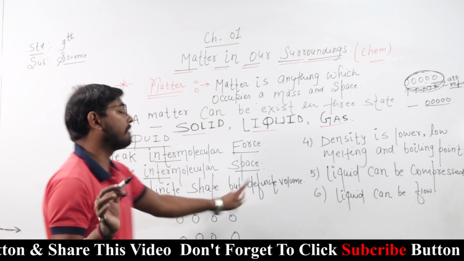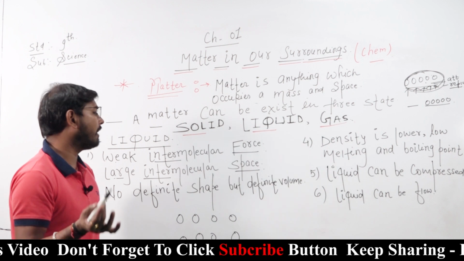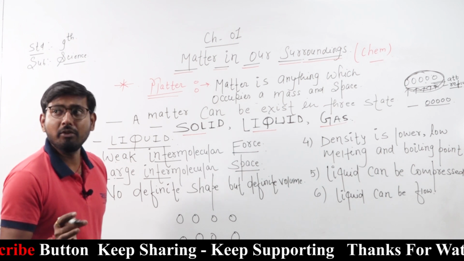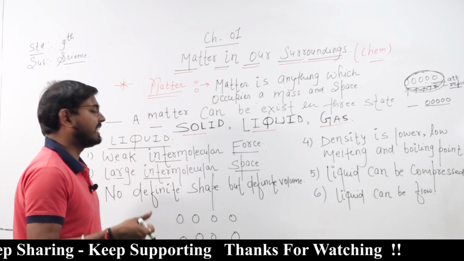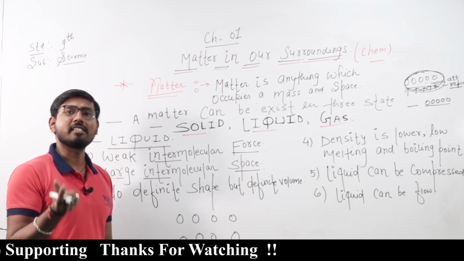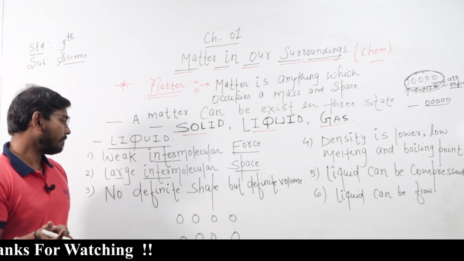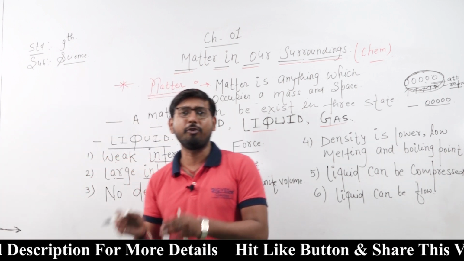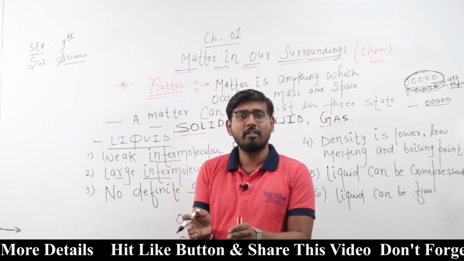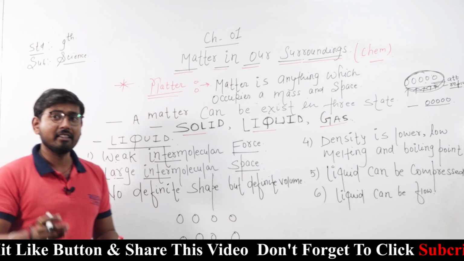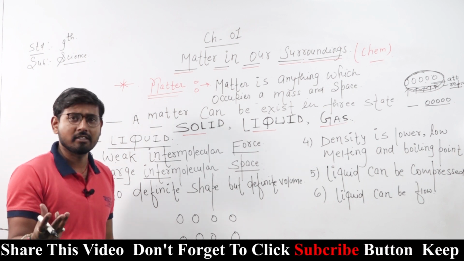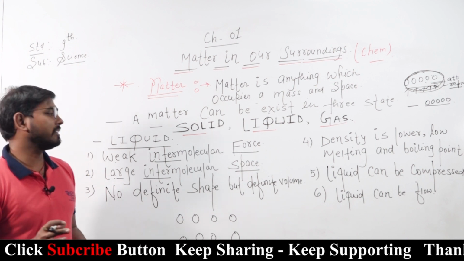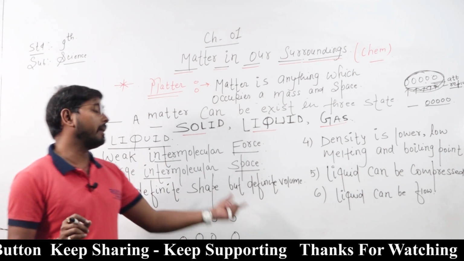No definite shape but definite volume. A liquid does not have a definite shape, because when any liquid is put in any container, it takes the shape of that container. If we put water in a glass, the liquid takes the shape of the glass, and when the water is put in a bottle, it takes the shape of the bottle. So it has no definite shape but definite volume.